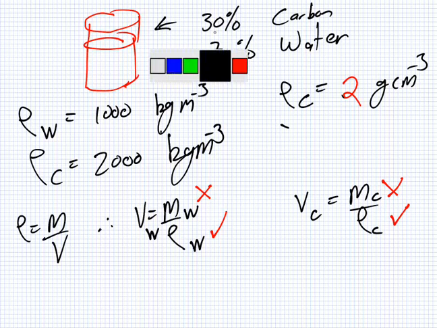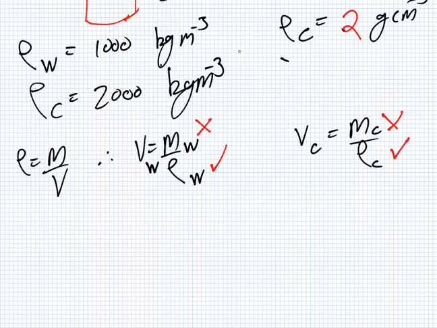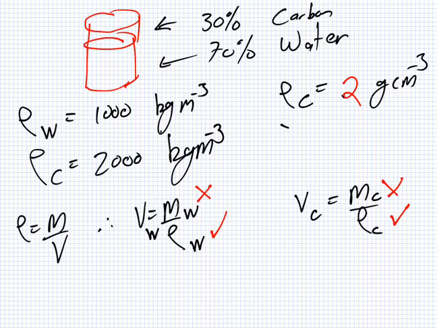Now, we should get the volume of the water part and the carbon part and then add them together. So the volume of water is the mass of the water divided by the density of the water. And then the volume of the carbon is the mass of the carbon divided by the density of the carbon. Do we know the density of the water?